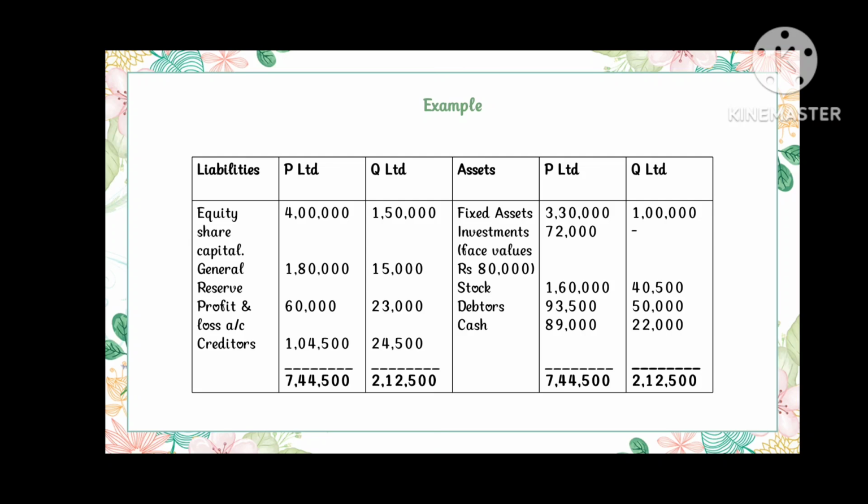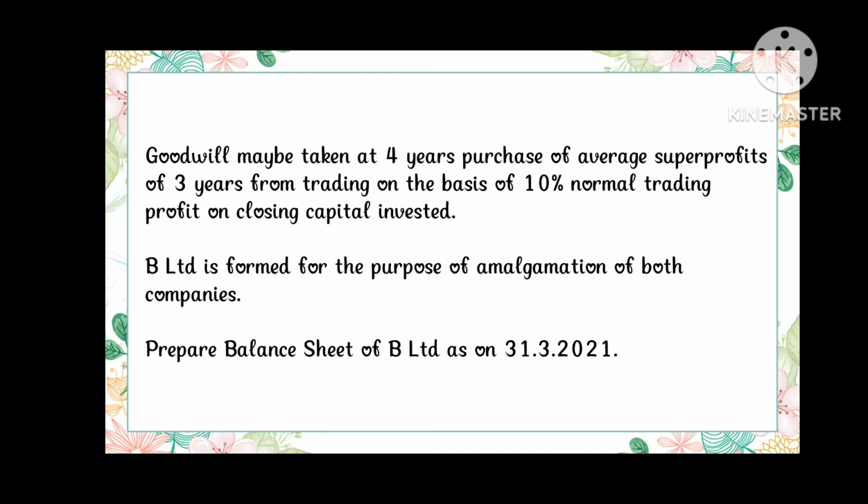The asset side of P and Q Limited includes the following: fixed assets of rupees 3,30,000 and 1 lakh. Investment face value of rupees 80,000. Investment of P Limited is 72,000. Stock of rupees 1,60,000 and 40,500, debtors of rupees 93,500 and 50,000, cash of rupees 89,000 and 22,000. The total of assets of P Limited is 7,44,500 and of Q Limited is 2,12,500.